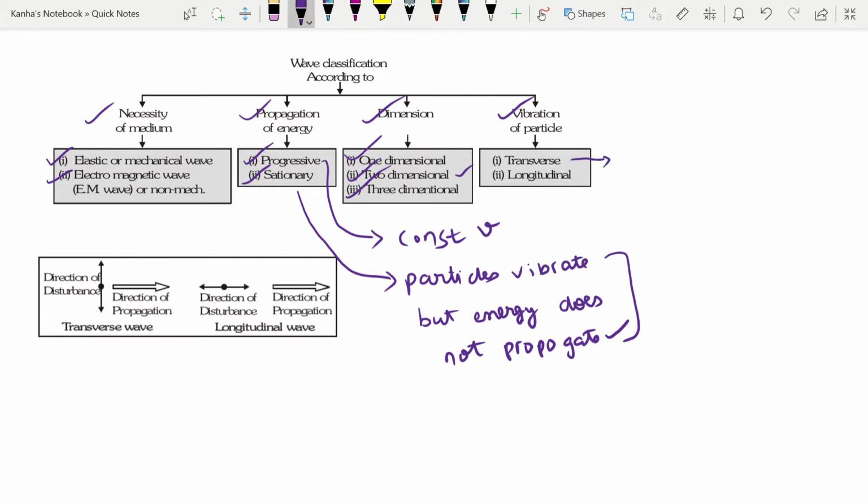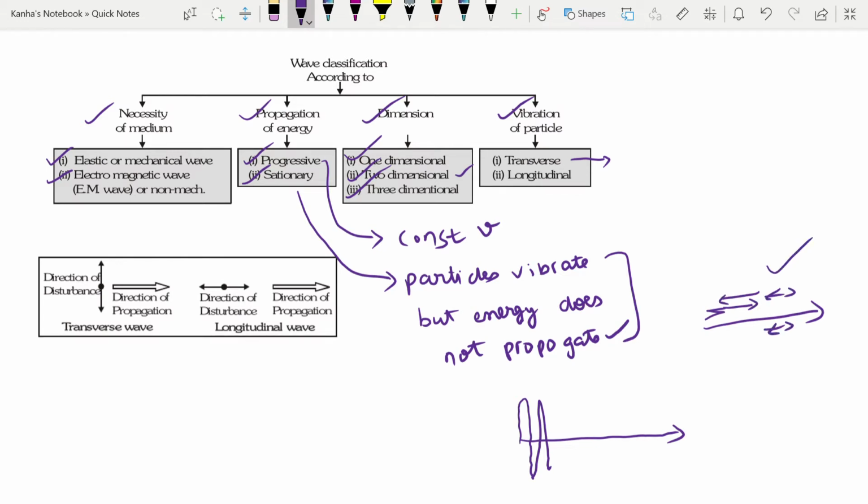In a transverse wave, the direction associated with the disturbance, disturbance being basically the motion of the particles of the medium, is at right angles to the direction of propagation of the wave. So if my wave is propagating like this, then my disturbance is propagating in a perpendicular direction. However, in the longitudinal case, if the wave is propagating like this, your disturbances are also in this direction, either this or this.